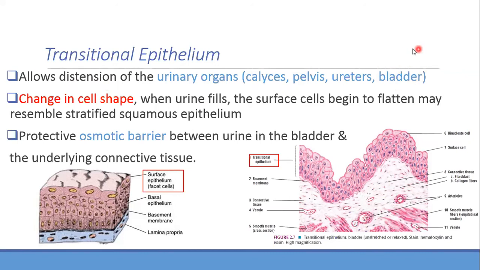So urinary bladder for transitional epithelium. Is it clear? Urinary bladder for transitional epithelium. Example: change in the cell shape. When the urine fills, the surface cells begin to flatten and may resemble stratified squamous epithelium. So it will flatten and look like stratified squamous epithelium. Okay, and it is a protective osmotic barrier between urine in the bladder and underlying connective tissue.